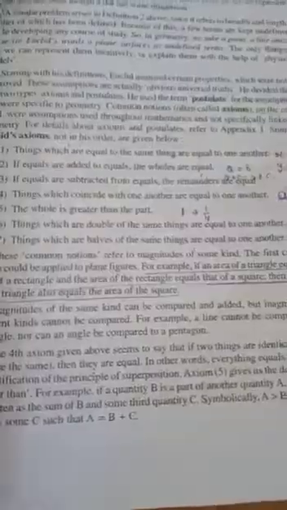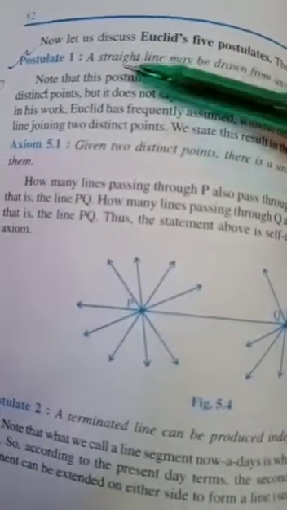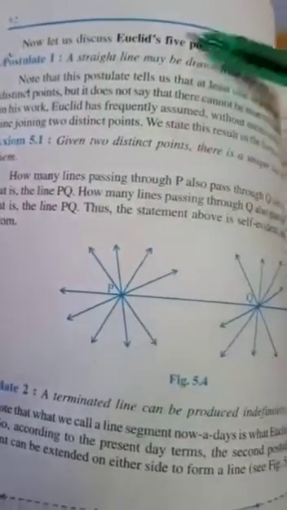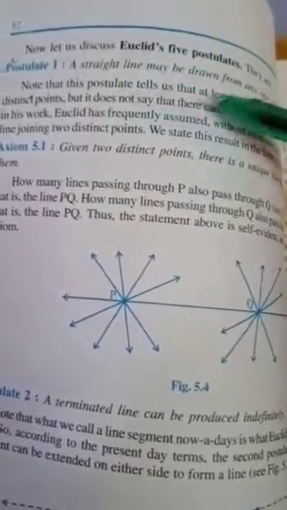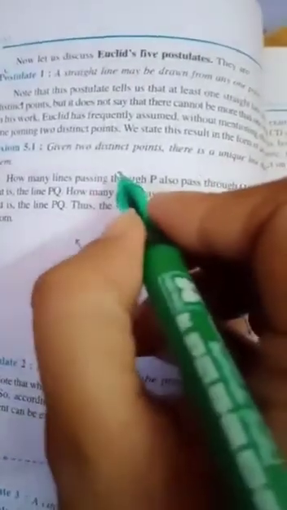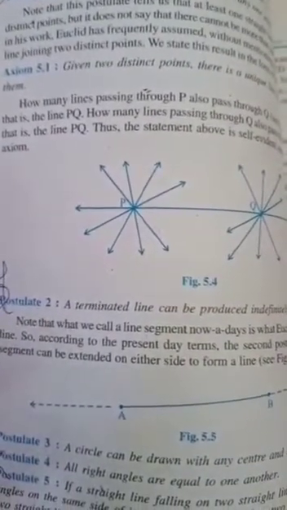Now we will discuss the postulates. Here are 5 postulates of Euclid. First is, a straight line may be drawn from any one point to any other point. Means if you are given a point here and one point here, then you can draw a straight line starting from one given point to another given point. This is the first postulate of Euclid.